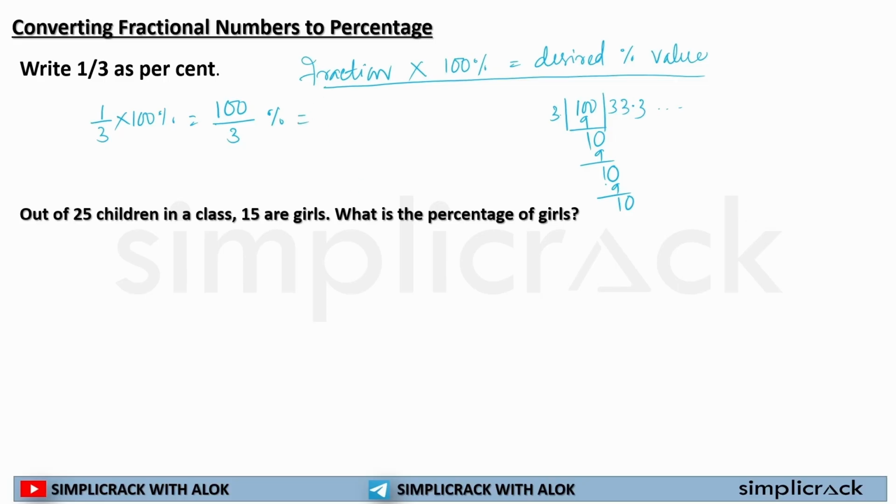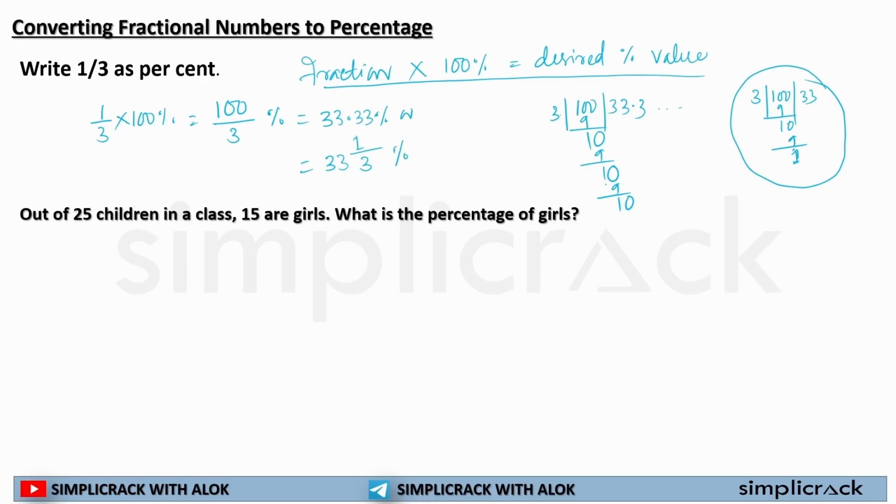So I can write this as 33.33%, or, as you all know, if I am dividing a whole thing and I find that the remainder is 1, I can write this fraction as 33 1 by 3%.